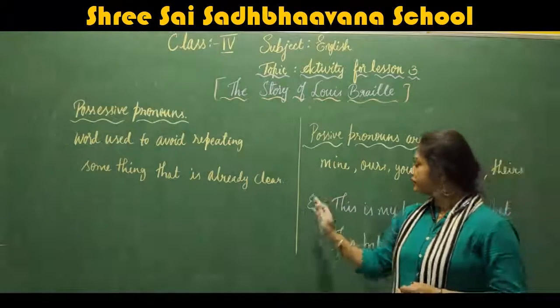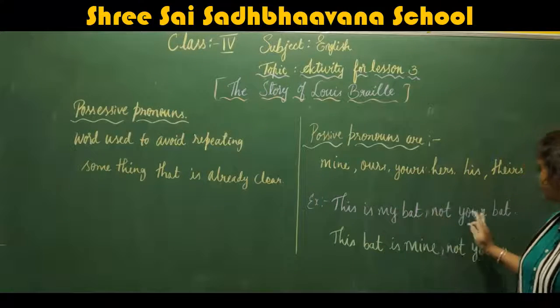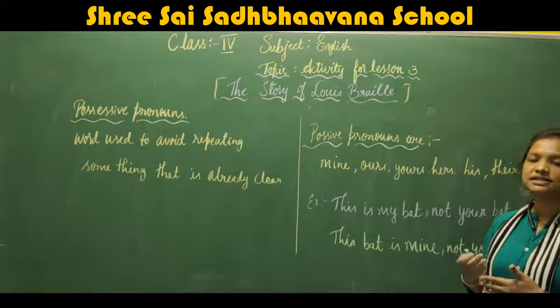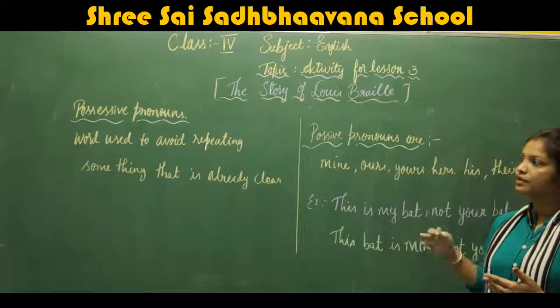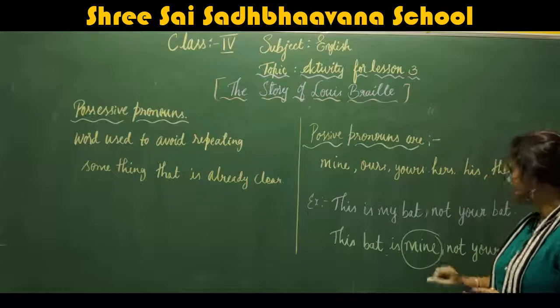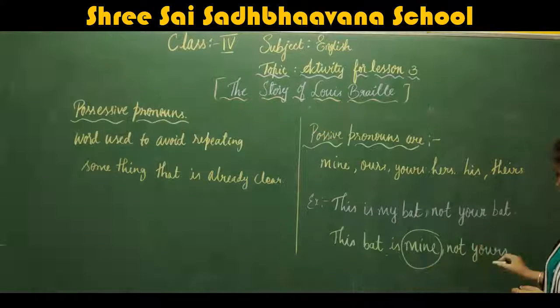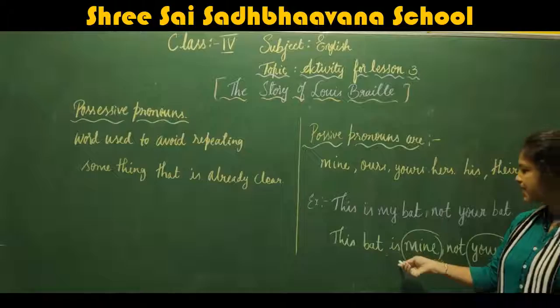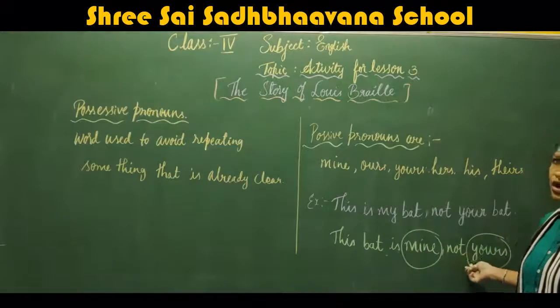Now example: this is my bat, not your bat. How could the sentence be written with possessive pronouns? This bat is mine and not yours. Understood? This bat is mine and not yours.